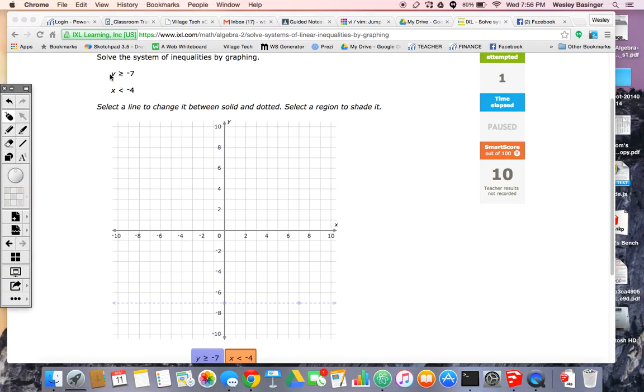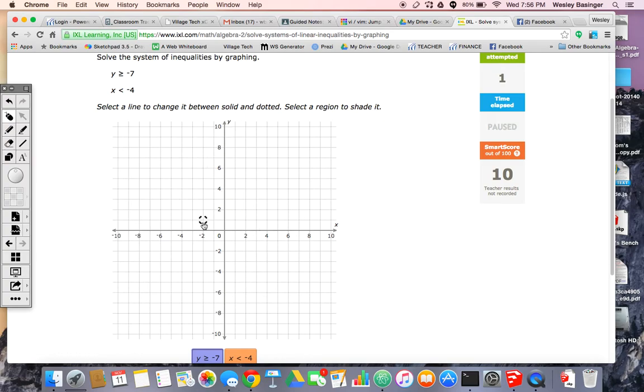Alright, let's go ahead and solve this one. It says y is greater than or equal to -7. So the first thing I need to do is make sure I've got my blue line selected. If you have something on here and you want to move it, just click on the points and it'll move. It'll let you redo it. So let's try it again.